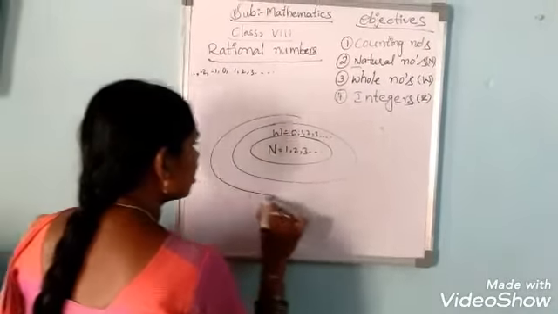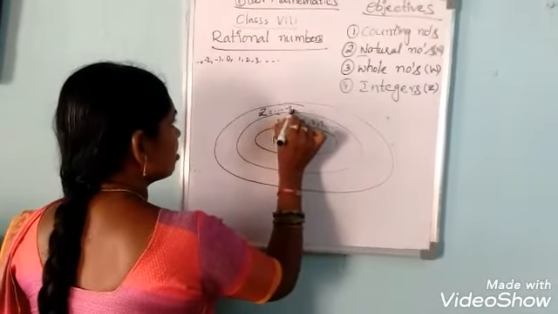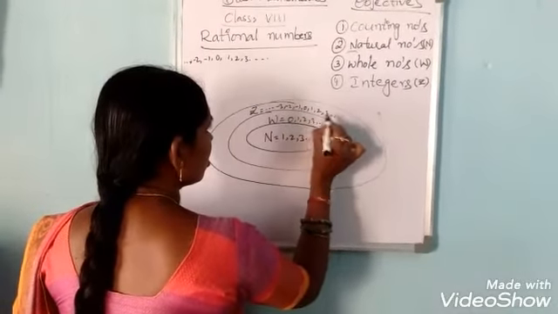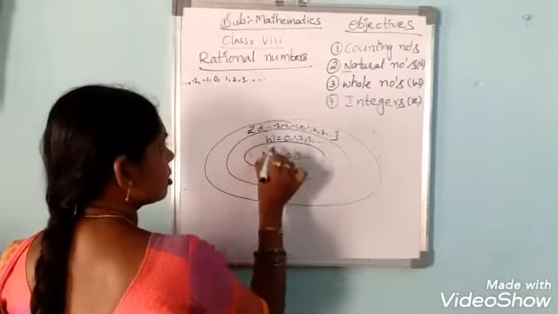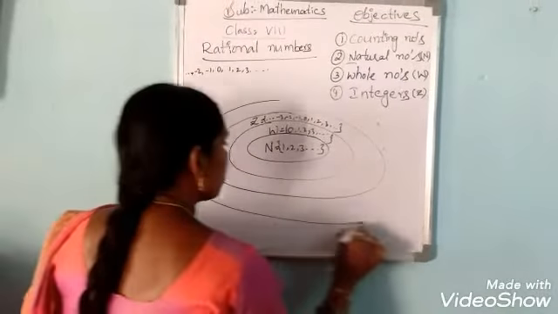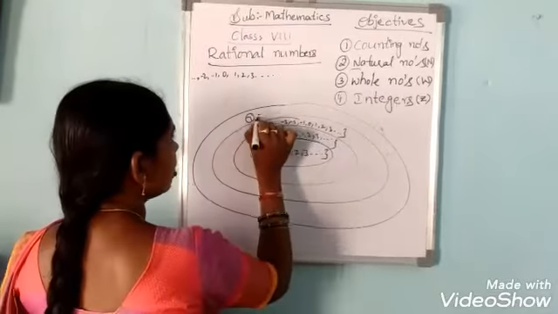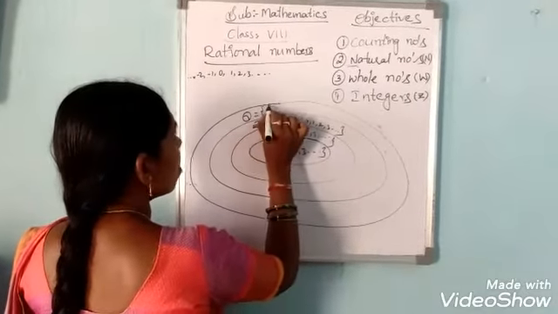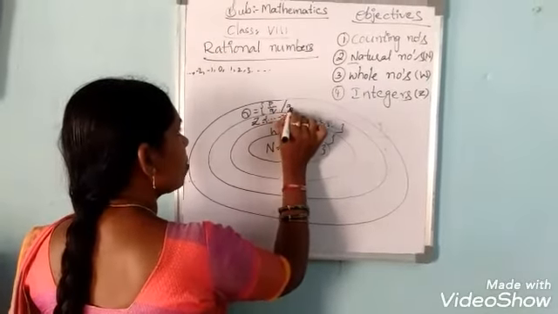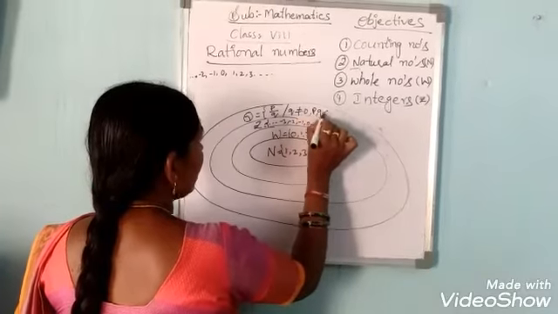Next, the integer set means all the negative numbers -3, -2, -1, 0, 1, 2, 3 and so on. It is the integer set. And now we discuss the rational numbers, which are in the form of p by q, such that q is not equal to 0 and p and q are integers.